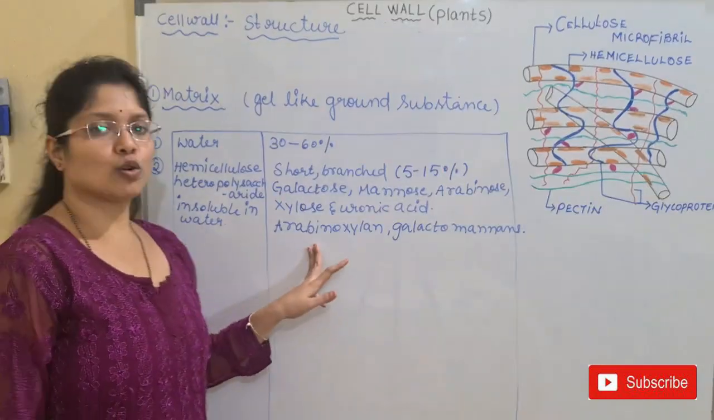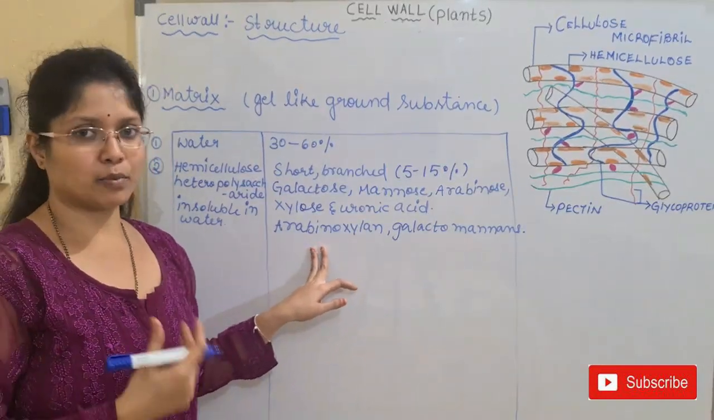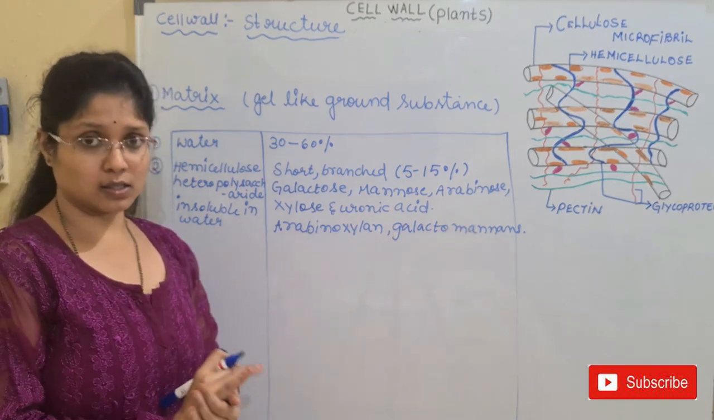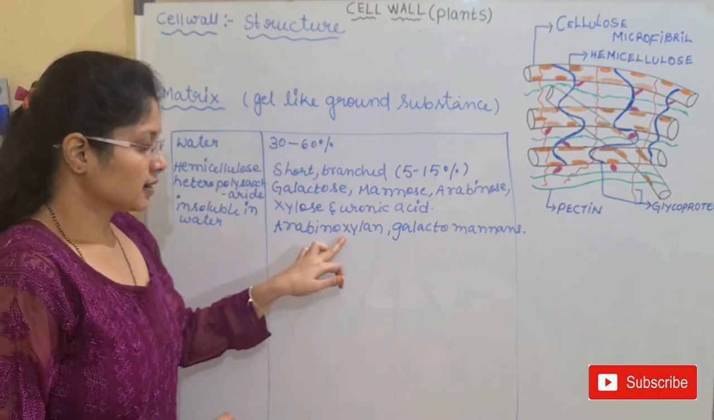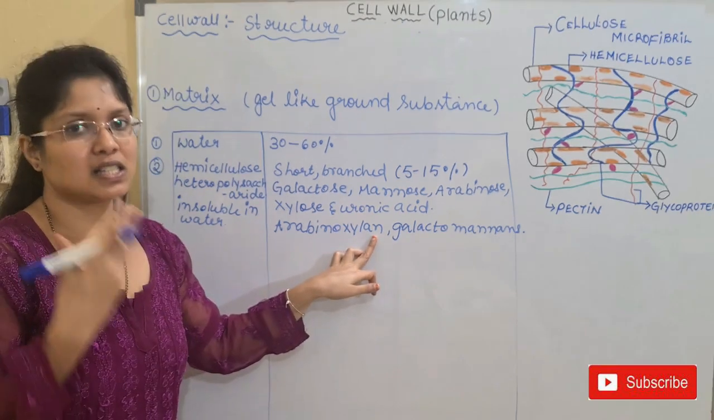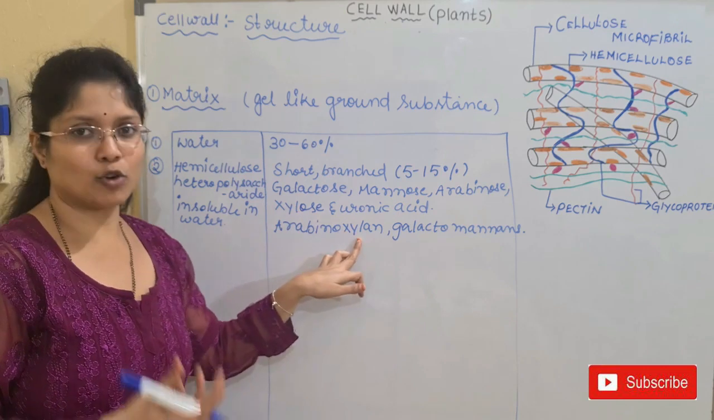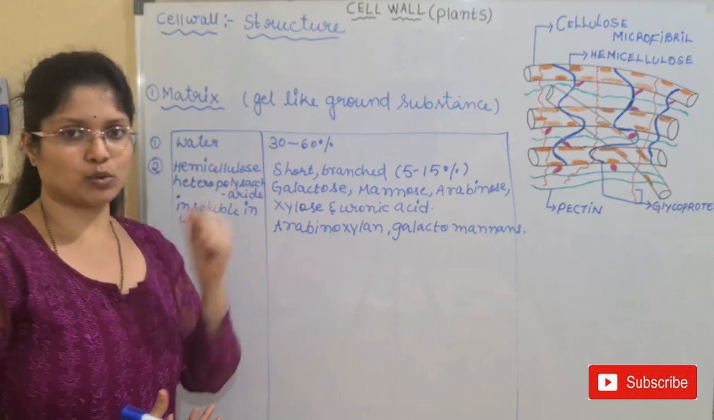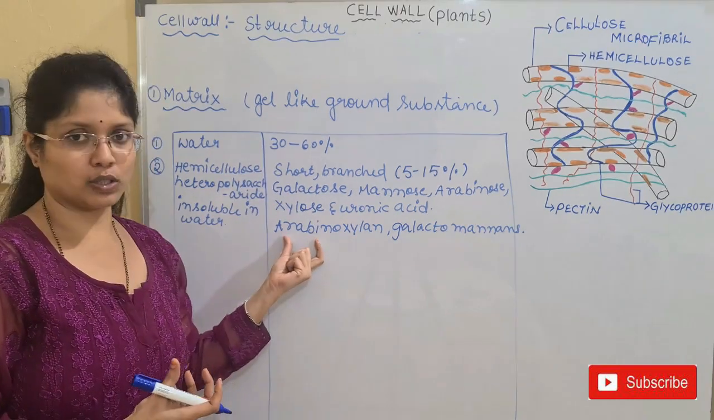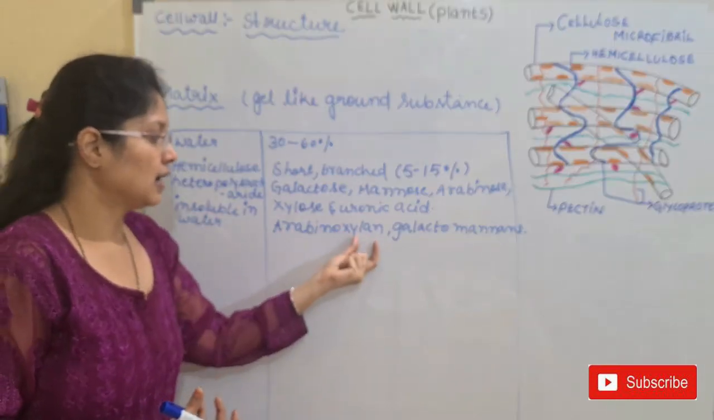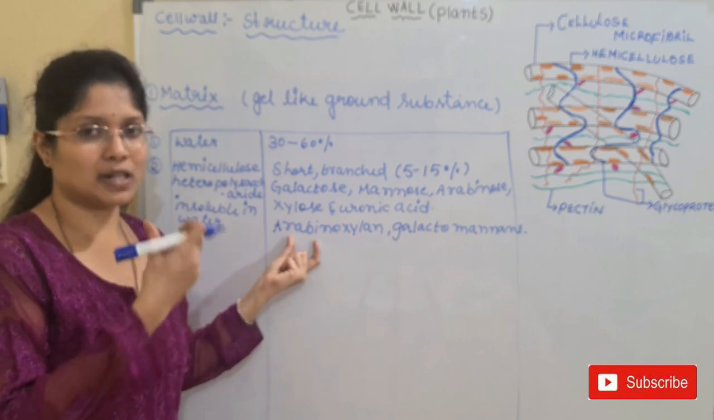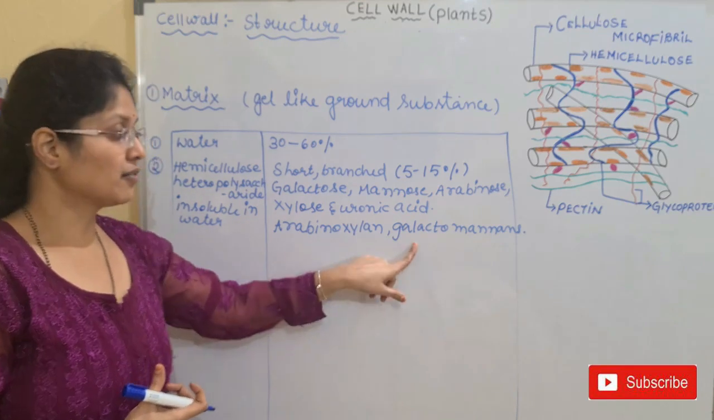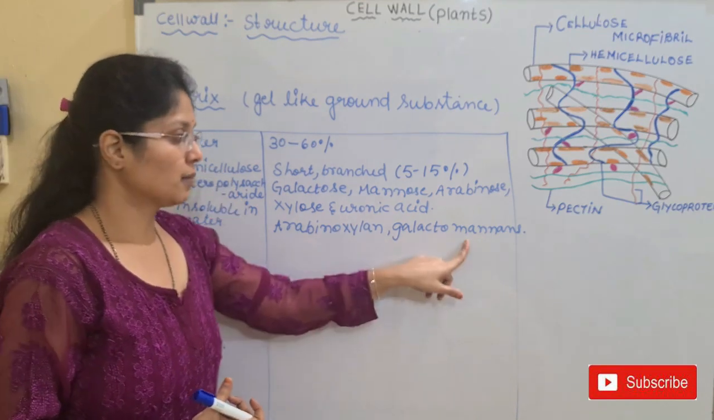Sometimes hemicellulose is also said to have different types of compounds, which are arabinoxylan and galactomannan. What are these compounds? Here xylan means many xylose units form xylan, and they are combined with arabinose sugar, and they form the xylan-arabinose combination, that is the polysaccharide. And in the same way we have galactose and mannose. What are mannose?